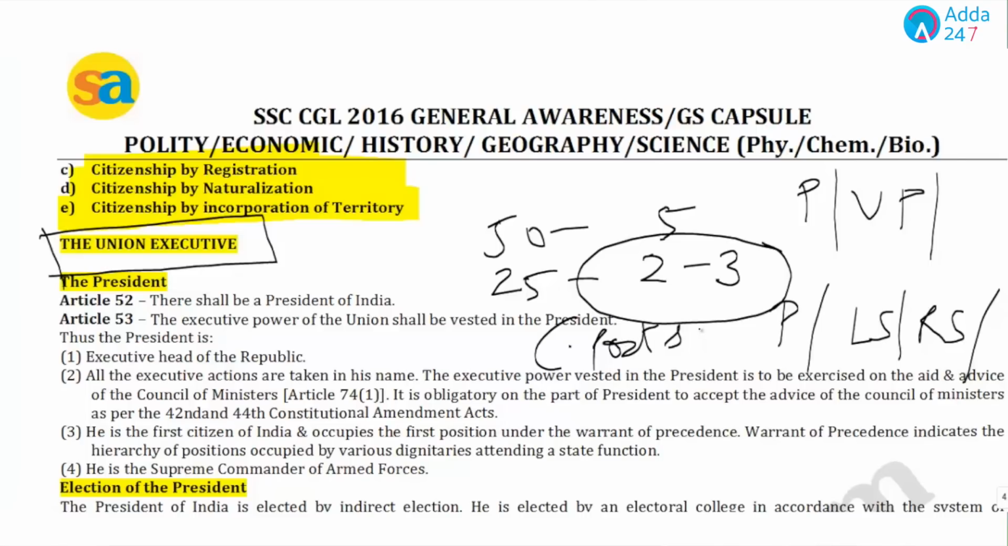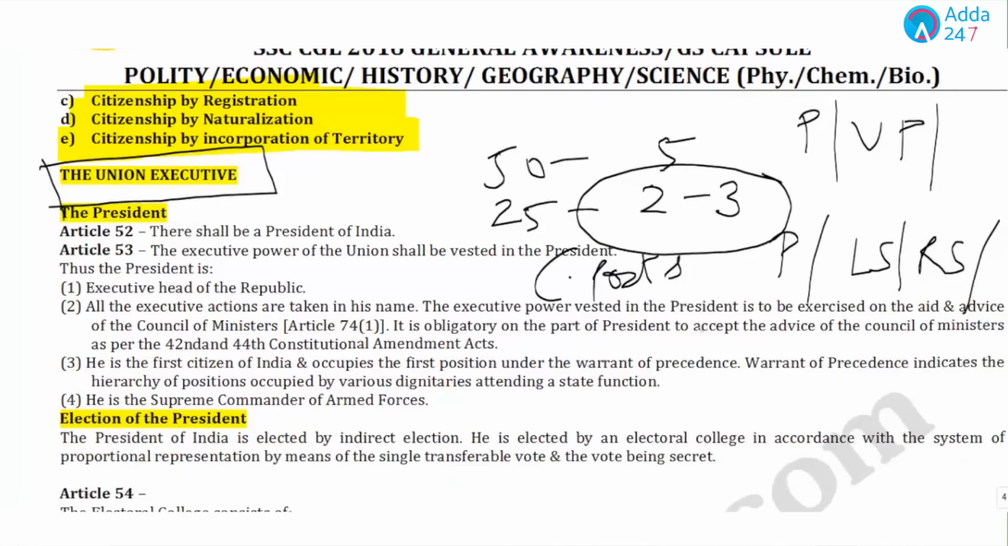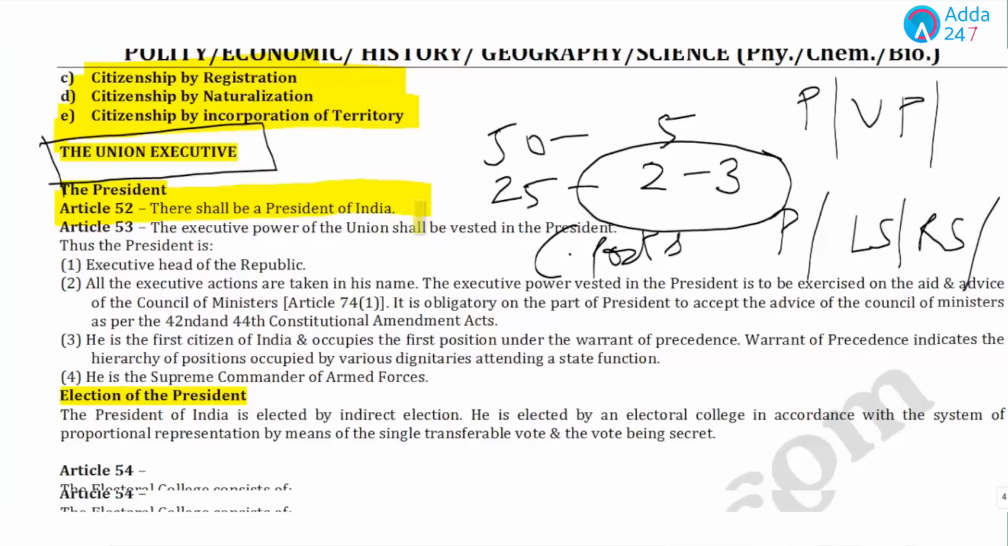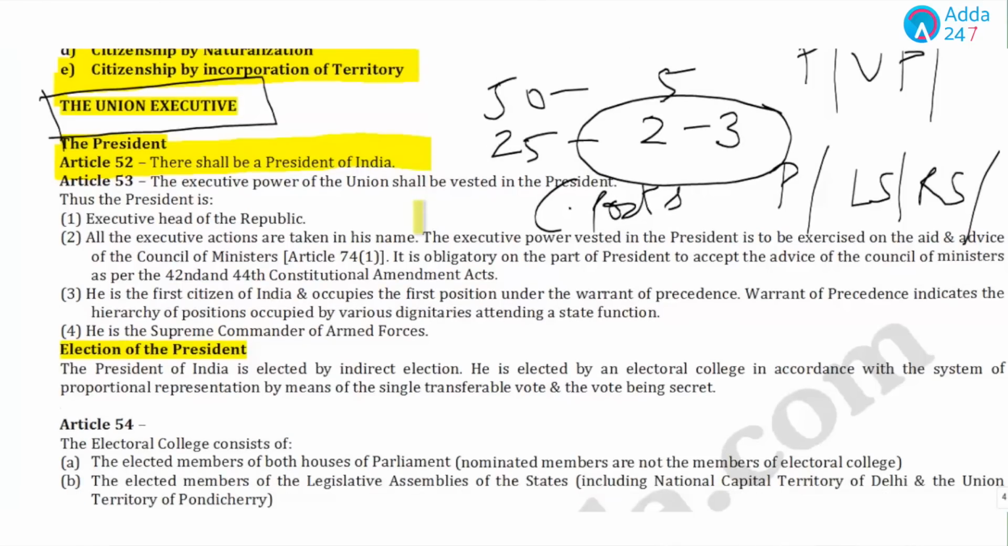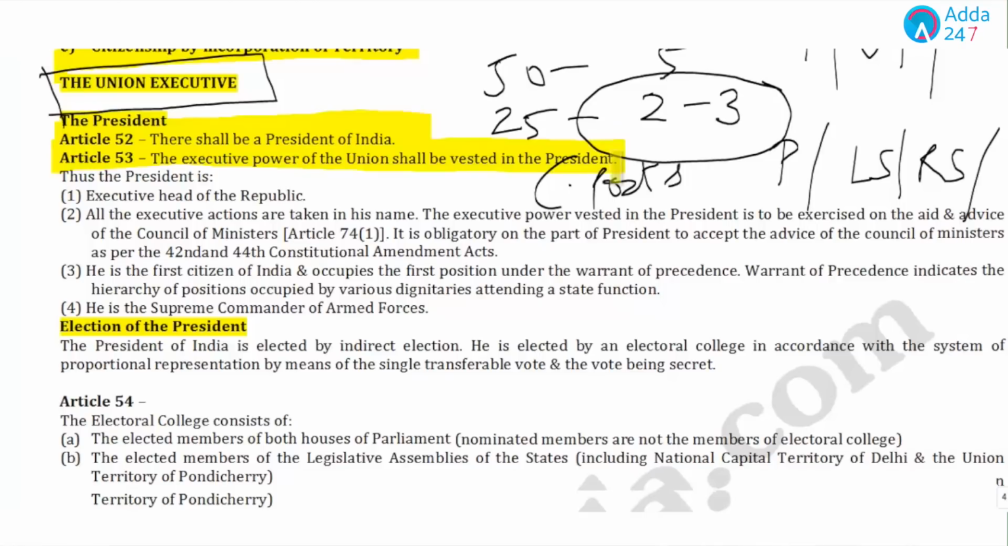Now, if we talk about union executive, we will be starting with the president. And the first important question could be in the first line only, Article 52, that there shall be a president of India, and Article 53, the executive powers of the union shall be vested in the president. Now, what are the executive powers? Mainly the appointment power will be vested with the president.